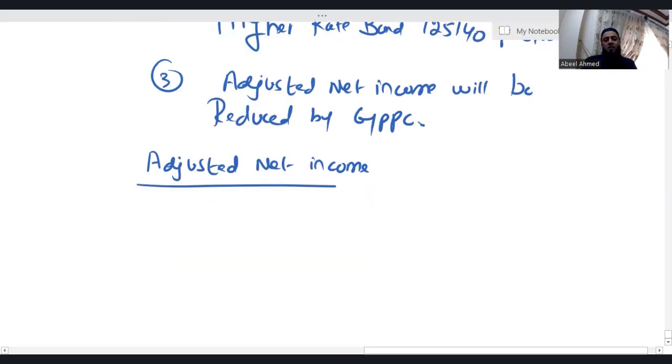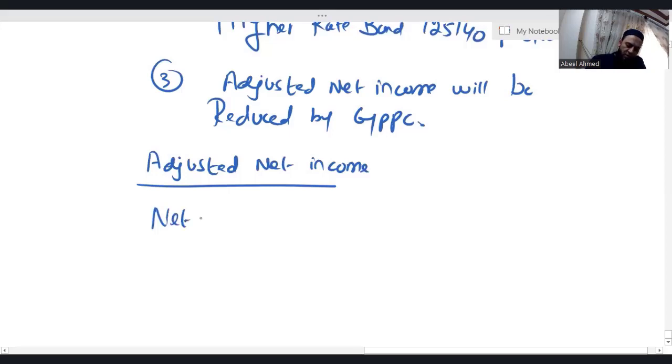First, let us see the format of calculating adjusted net income, and then we will discuss what is the benefit of, in fact, calculating adjusted net income. So you need to know two things. One, how do we calculate adjusted net income? Second, let's say you and me, we both have calculated adjusted net income. The next question is, what is the benefit of calculating this adjusted net income? Also, what is the benefit of knowing what is the adjusted net income? Just wait. How do we calculate adjusted net income?